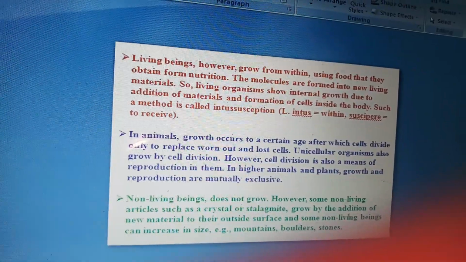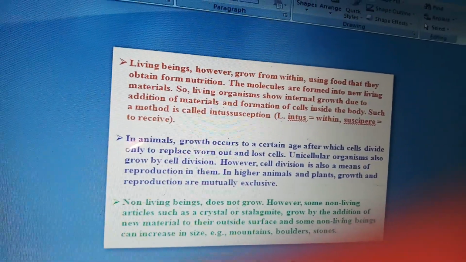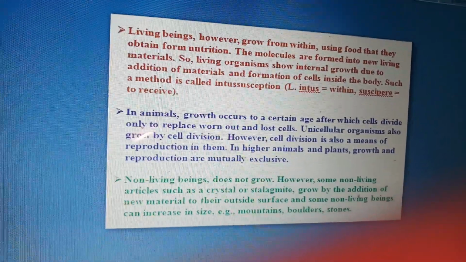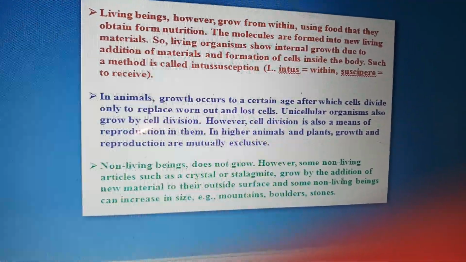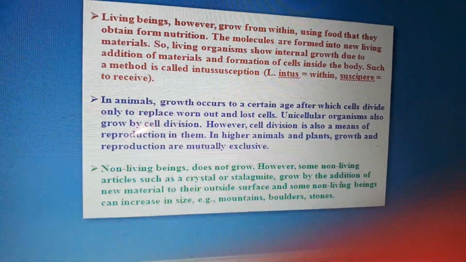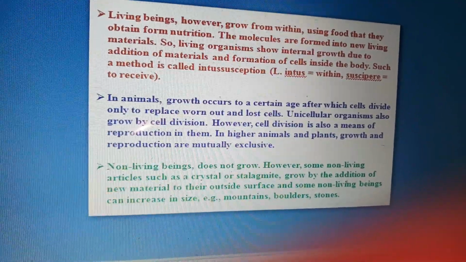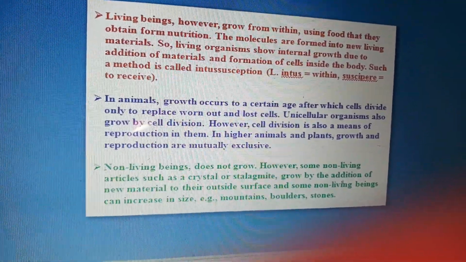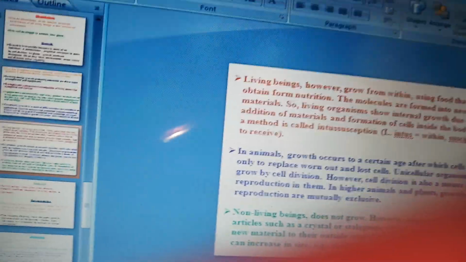So here living organisms show internal growth due to addition of materials and formation of cells inside the body, and such a method is called intussusception. In animals, growth occurs to a certain age, after which cells divide only to replace the worn out and lost cells. Unicellular organisms also grow by cell division. However, cell division is also a means of reproduction in them. In higher animals and plants, growth and reproduction are mutually exclusive.